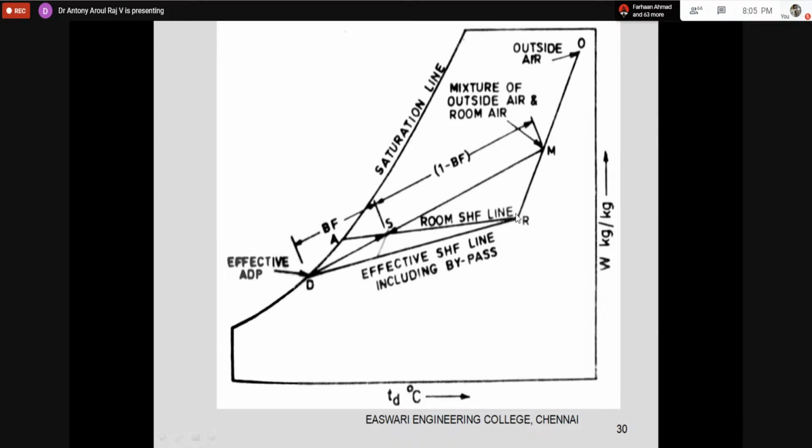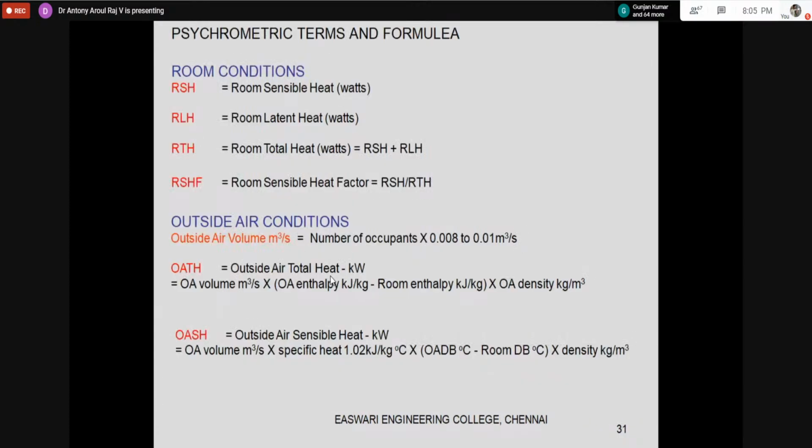Similarly, if this is the outdoor point, because of mixing I am getting the load. This is the latent load and this is the sensible load. Similarly, because of the bypass, I will have latent and sensible load. All these things put together constitute the load for the cooling coil. So I have the room sensible heat, the room latent heat, the room total heat and the room sensible heat factor. Now, how to calculate the total tonnage?